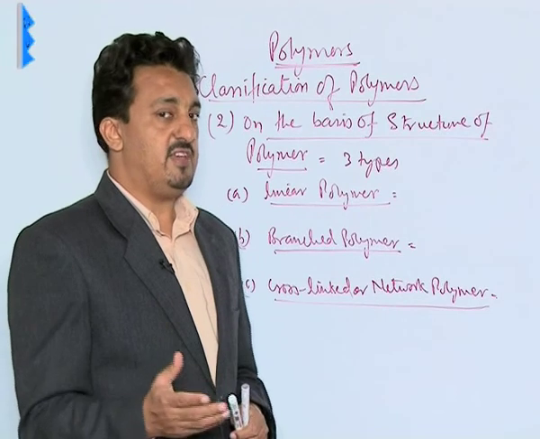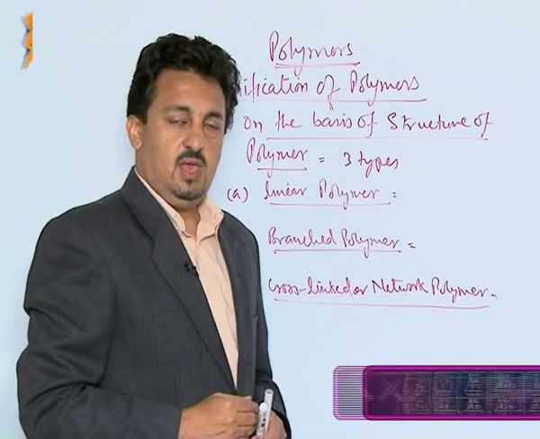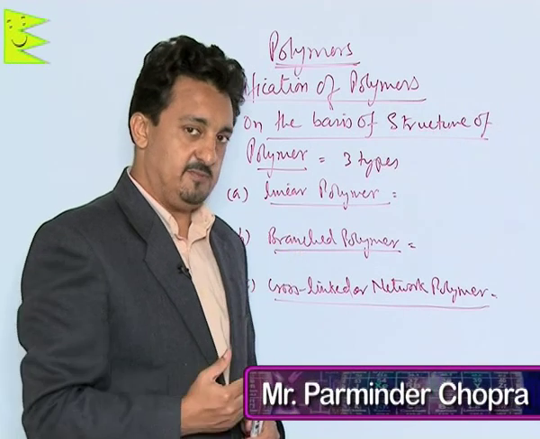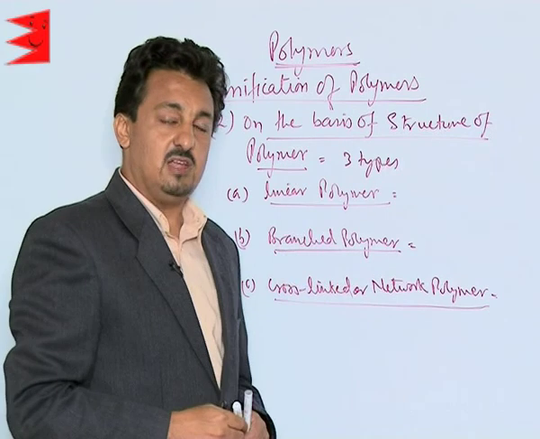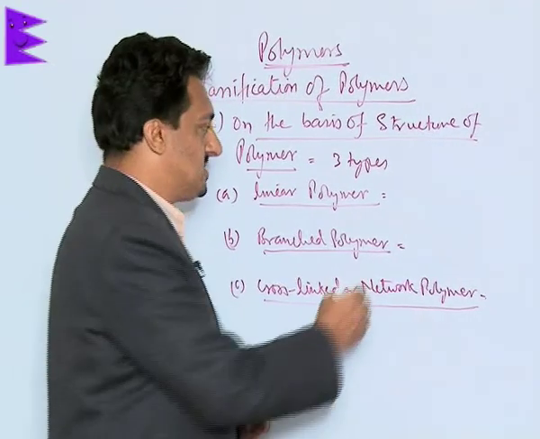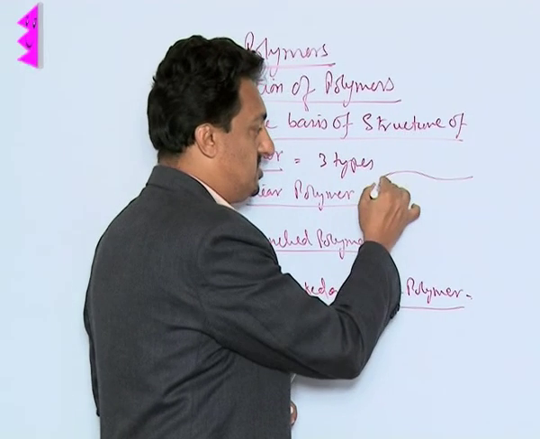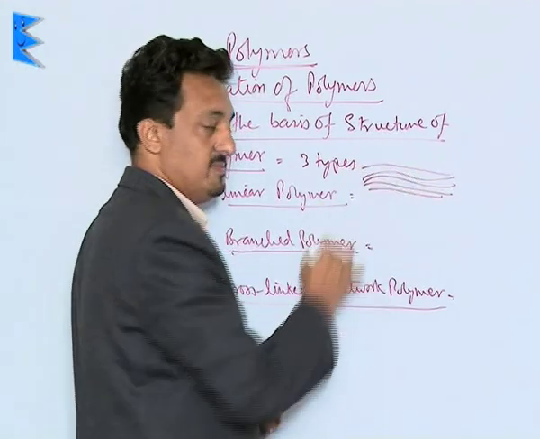The second classification is on the basis of the structure of these polymers, and on the basis of their structure they are of three types: linear polymers, branched polymers, and network or cross-linked polymers. Linear polymers comprise polymeric chains which are linear without any side branching.